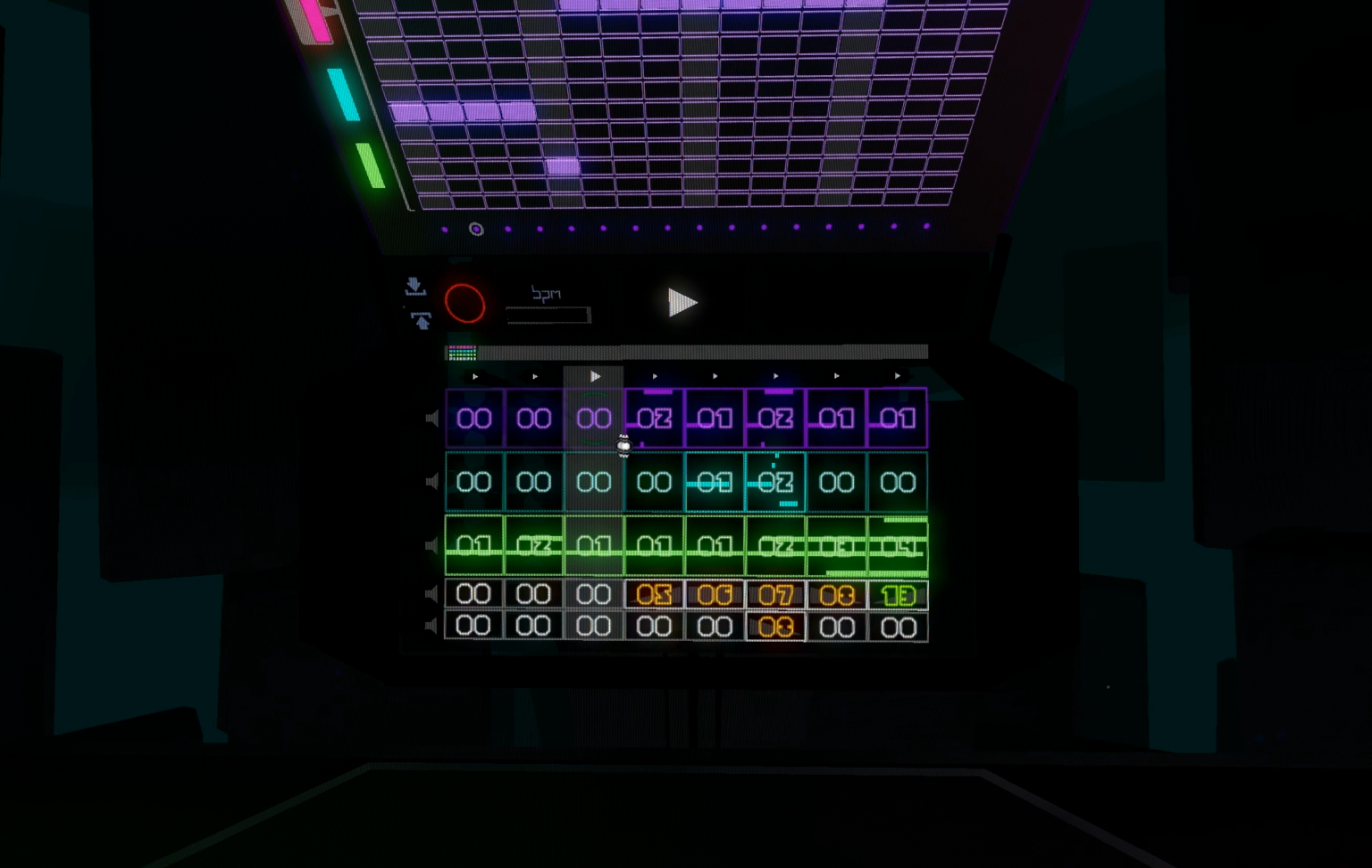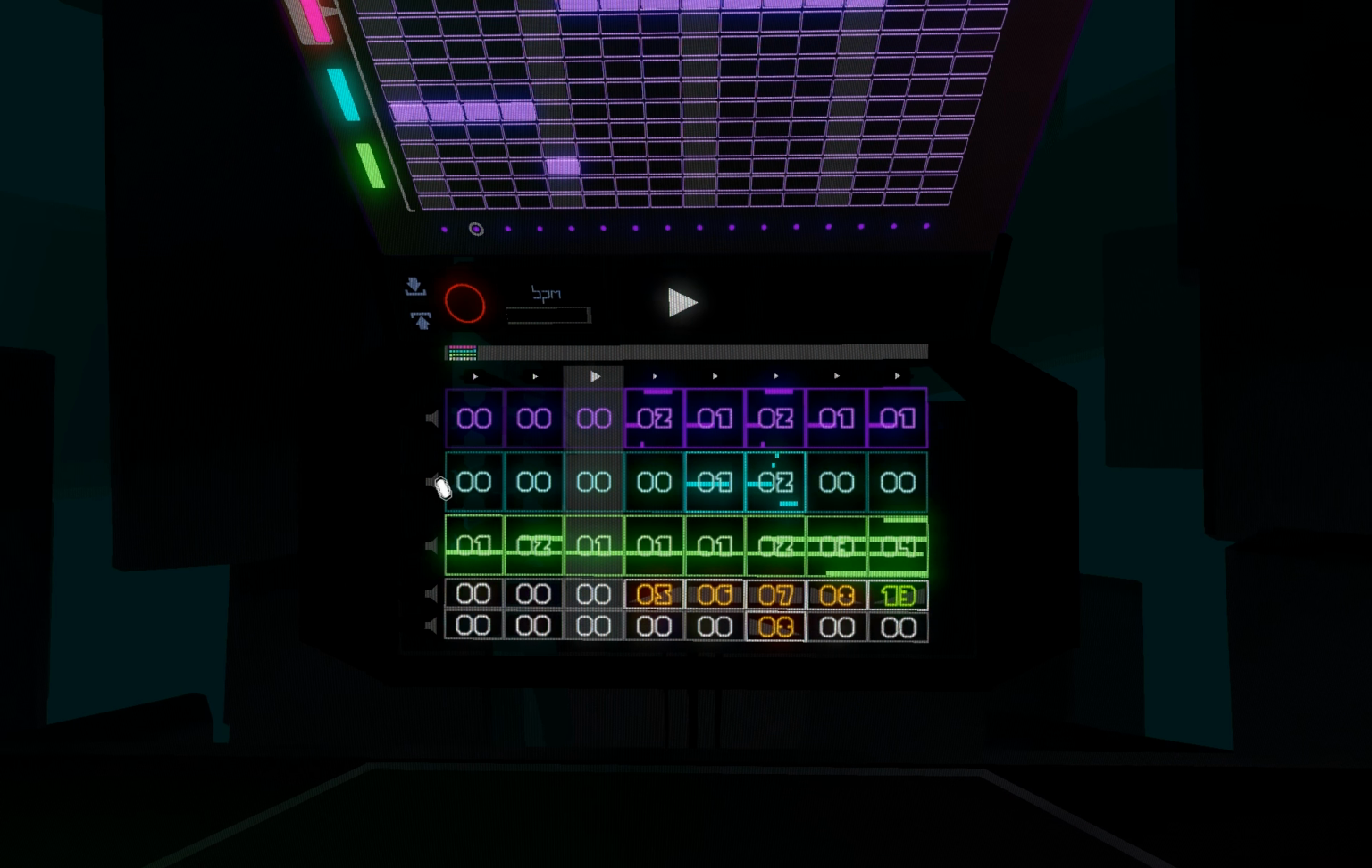So, hitting the play button is all well and good when you want to play your whole composition from beginning to end. But sometimes you might want to work on a specific bar or section of your song. And this is where cueing and looping controls come in.